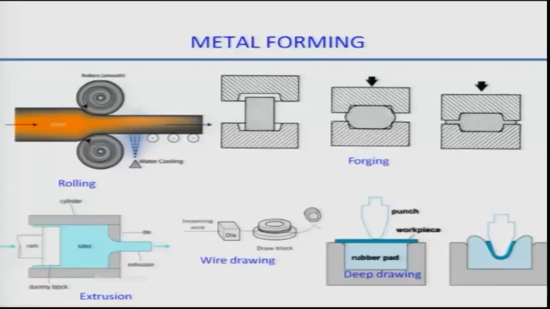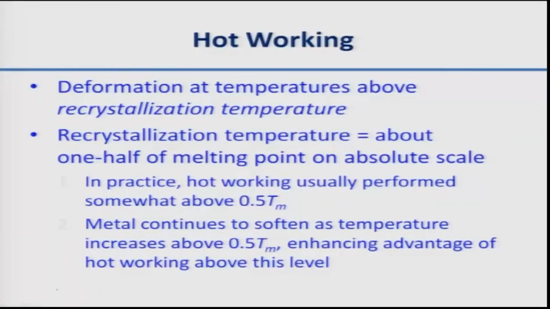Although it is not a true equilibrium, it is some sort of adjustment in the defect structure of the material after the metal forming is done. How this is done is the main topic.